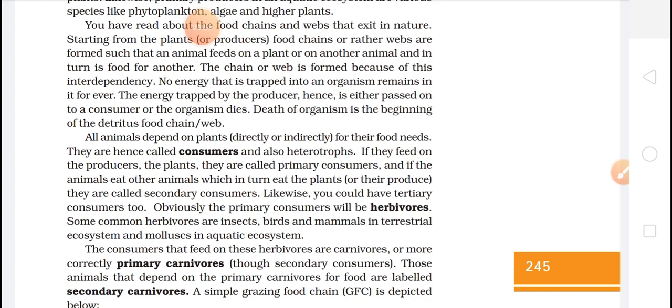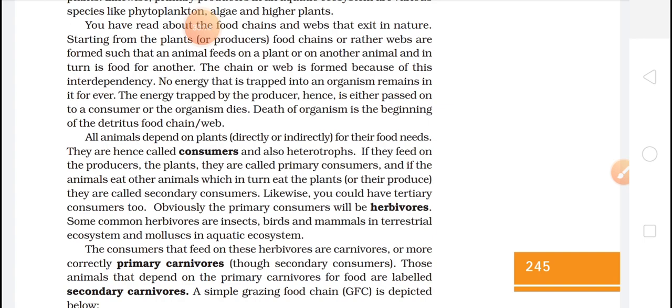No need to explain this. If you have a confusion, you can ask me. But I think so. All these terms, consumers, primary consumers, secondary consumers, herbivores, autotrophs, you have studied in your previous classes. This is just a recall of that content.